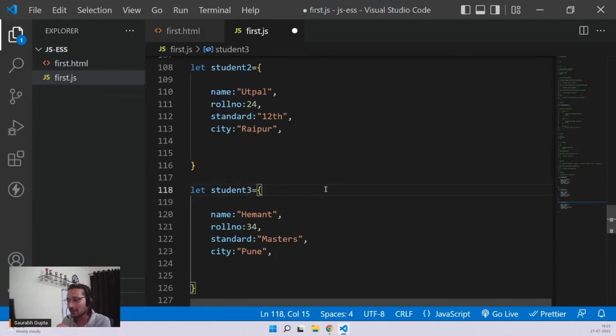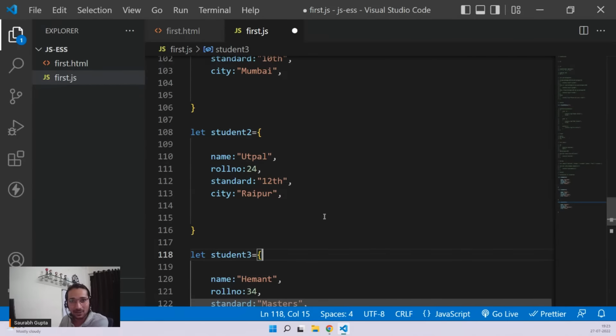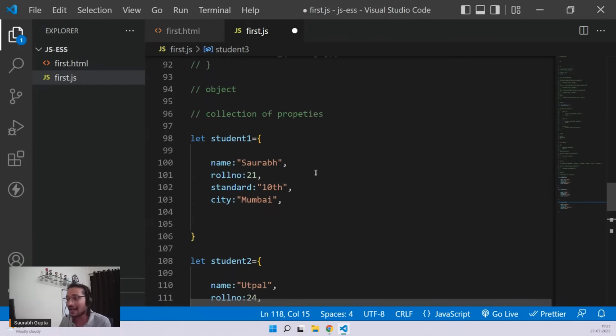So instead of storing all the objects which are similar to each other in different variables, I can do this.